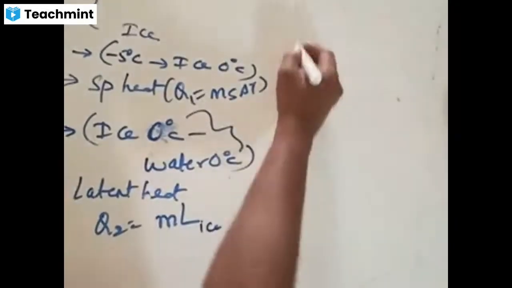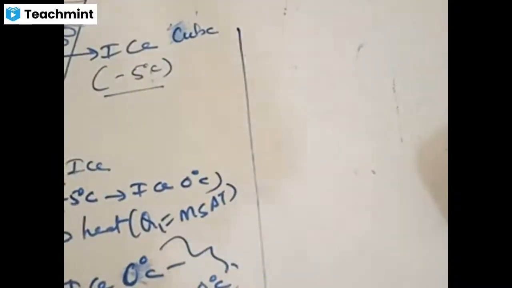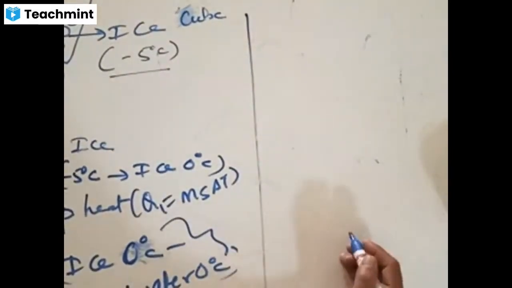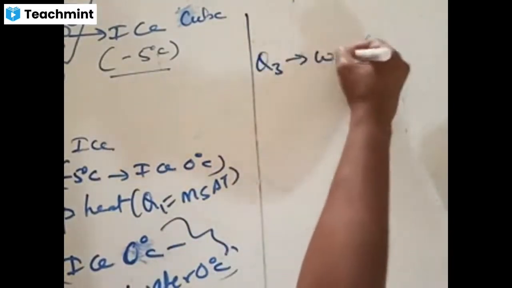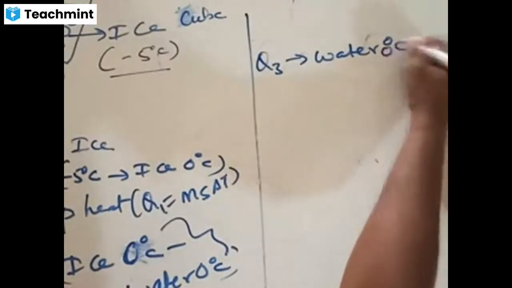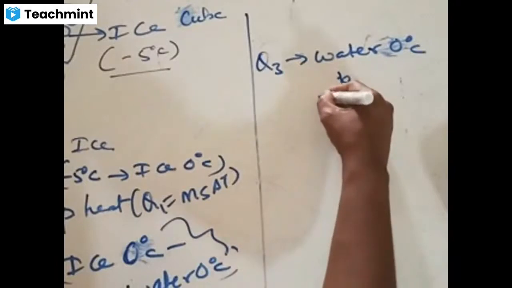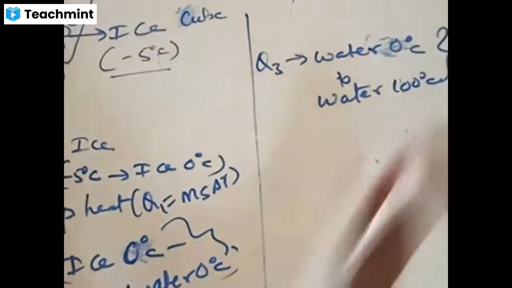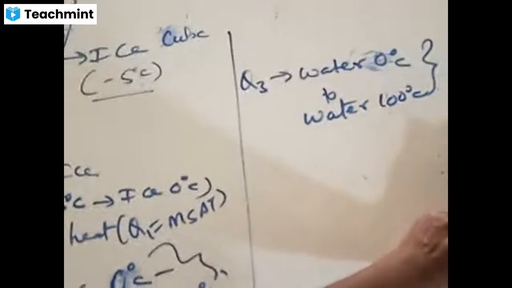Now, any idea what could be the third step? What could be the third step? These steps are important. These steps are very much needed to solve the problems. Right. Ice at 0 to water at 0. Third step, what happens? It converts from water at 0 degrees Celsius to what is that? Water at 100 degrees Celsius. The third step. Somebody answered this, I guess. Water at 0 to water at 100. Very good, Gunti Manasa. That's great.